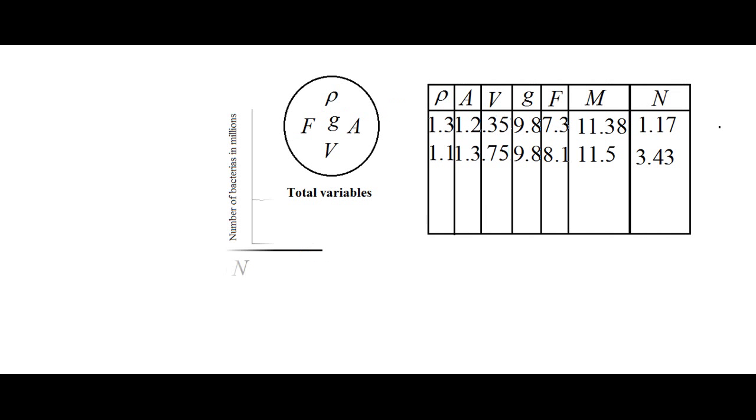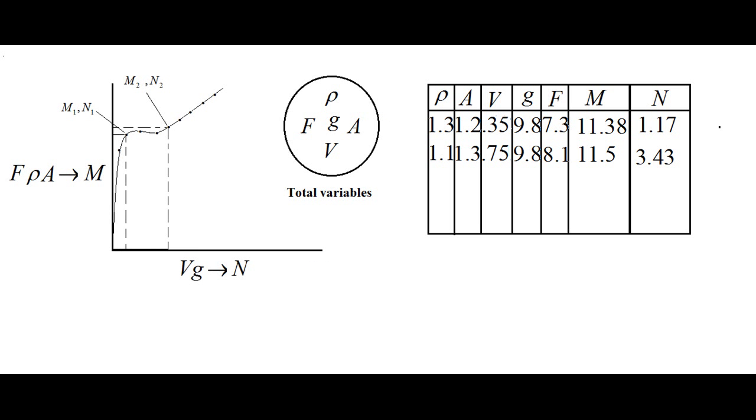Now coming back to our kite example, we know that the total number of variables which affect the force developed over the kite are F, rho, G, A and V. Now let's derive the empirical formula. We were just saying that a formula has to be derived between two dimensions, x and y. Since the number of variables is 5, we have to convert it to two variables. So how to convert it?